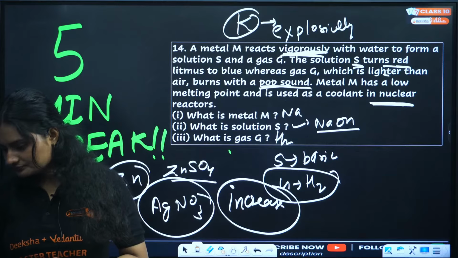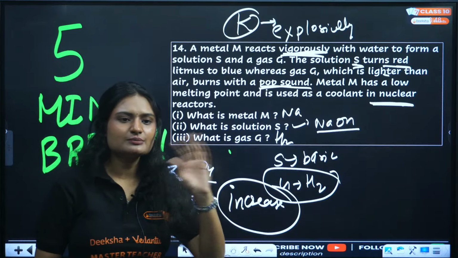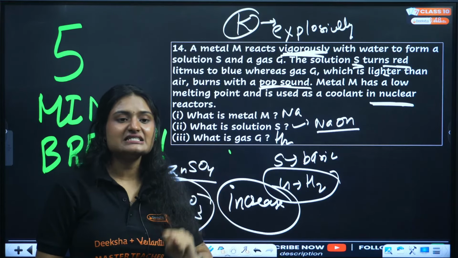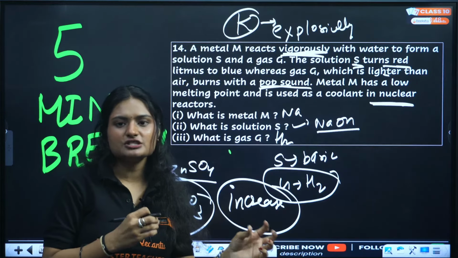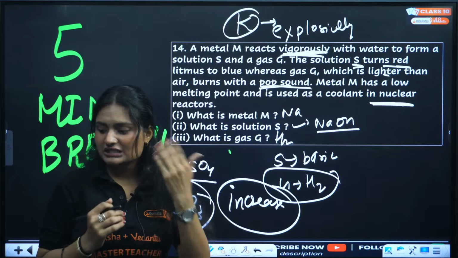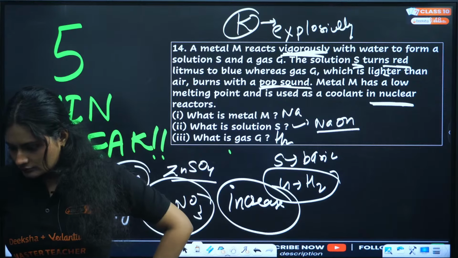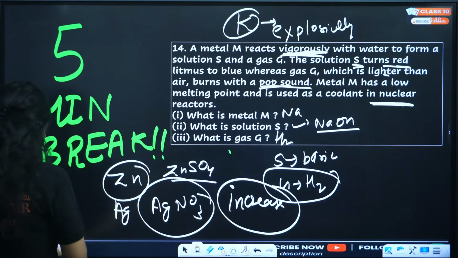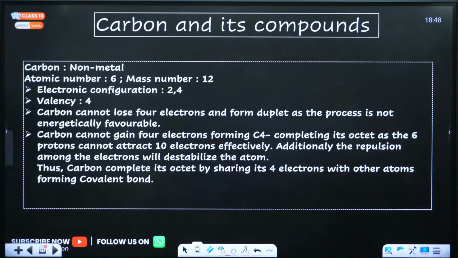Hi, Avari. So that was the thing. Simply, some metals are more reactive. If a metal is more reactive, they will react with cold water. But if the reactivity is less, then you need to increase the temperature because at normal temperature or with cold water, they will not react. But if you increase the temperature, they will react. I hope your doubt is clear. If you have any other doubts, do mention them. Let's start with carbon and its compounds. Okay, just give me a minute.